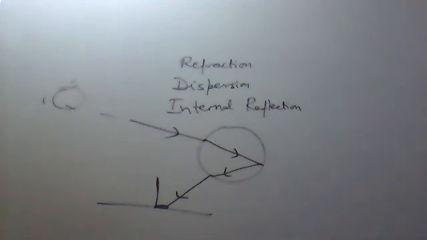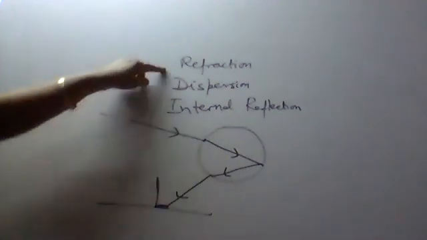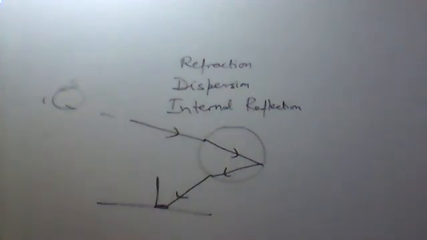Is it clear? Everyone will write? Yes, ma'am. Okay, you'll write it from the book, no? Okay, all these 3 phenomena you will write down. These are the 3 phenomena which are taking place for the formation of rainbow.